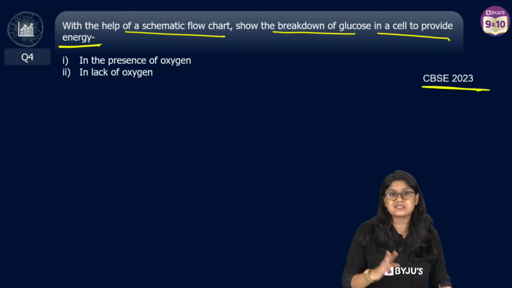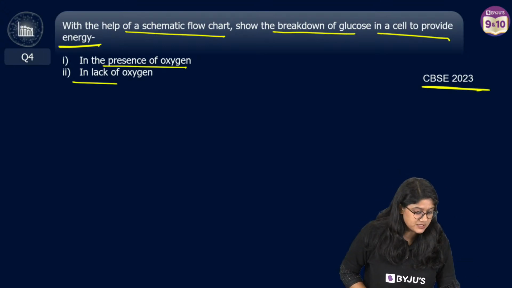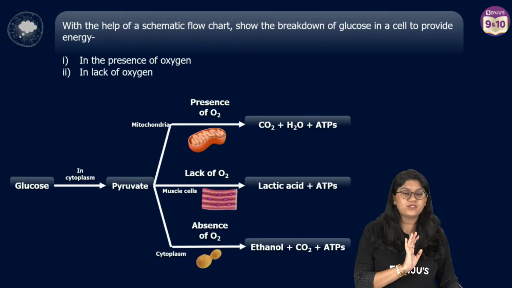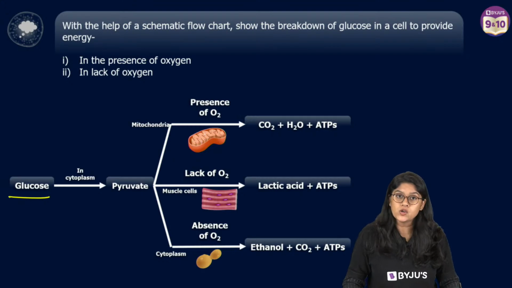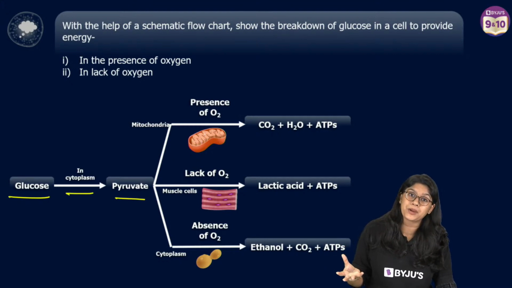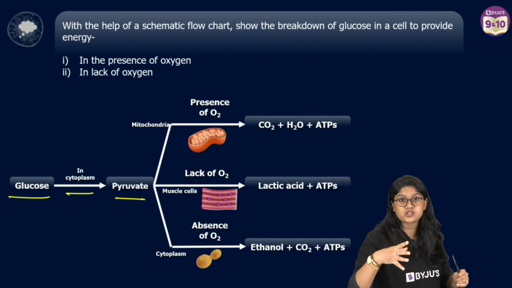It came in the sample paper. Okay? In the presence of the oxygen and in the absence of the oxygen, we have to make a chart. So here, everyone, we have the whole chart. Glucose, in the cytoplasm, will break down to pyruvate. And this pyruvate in the cytoplasm then will have different destinations altogether.